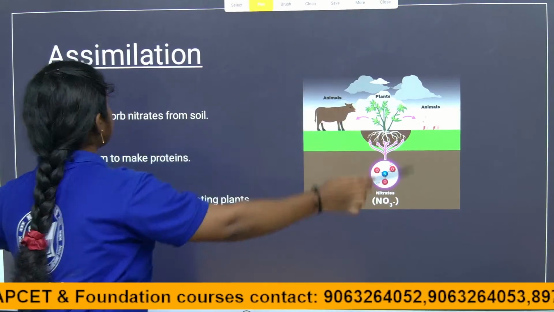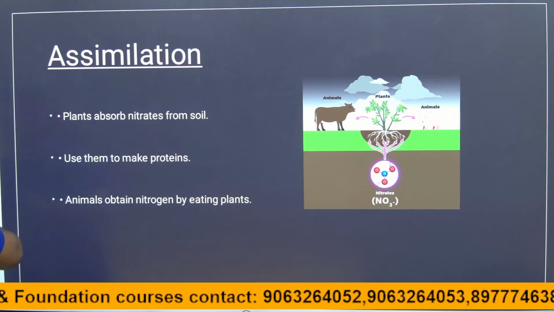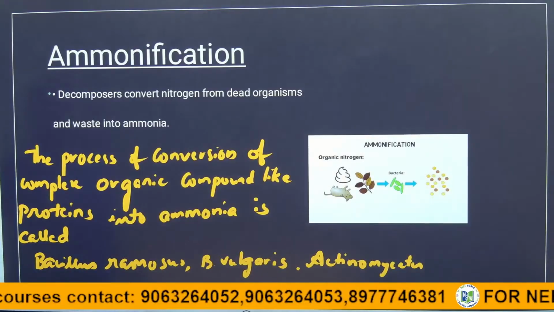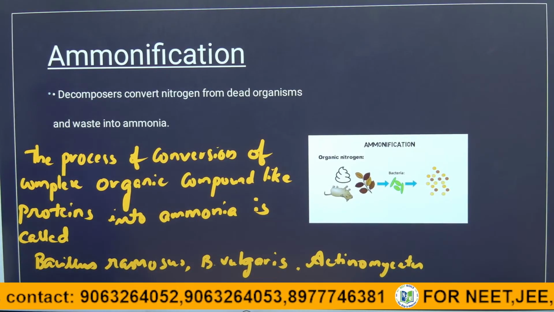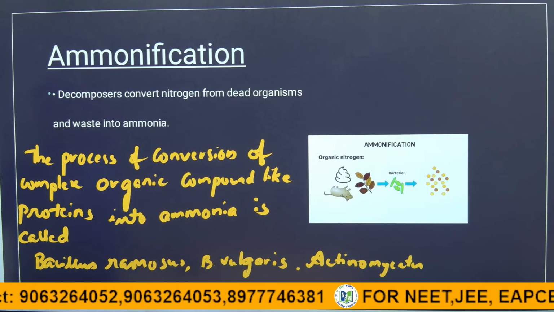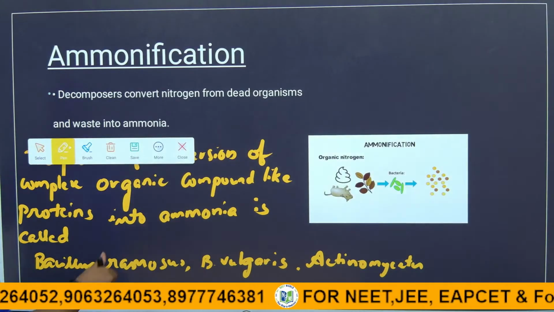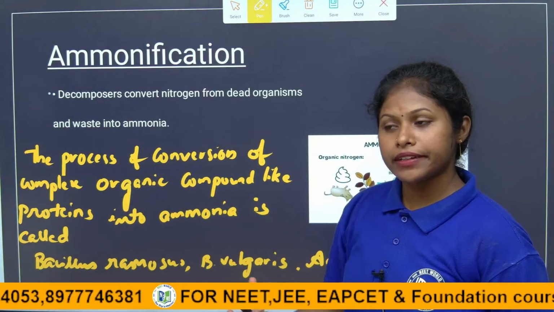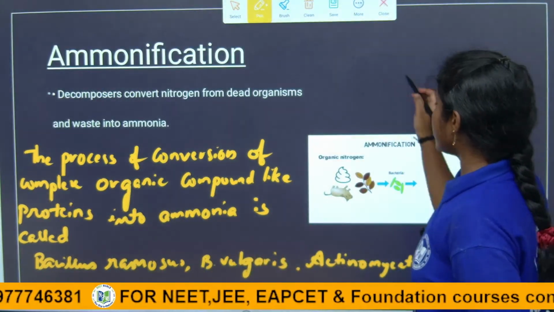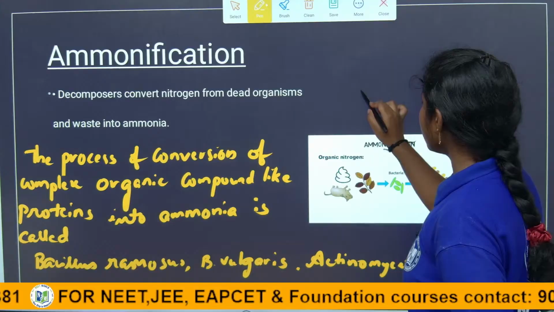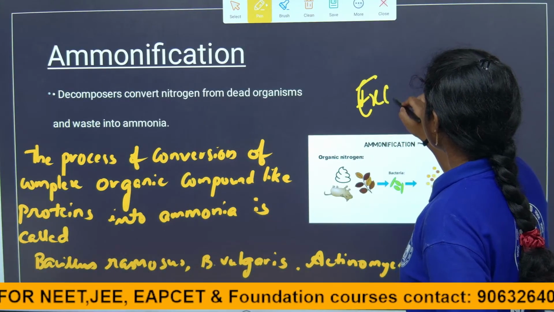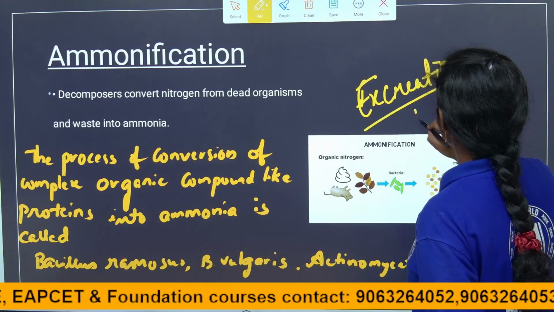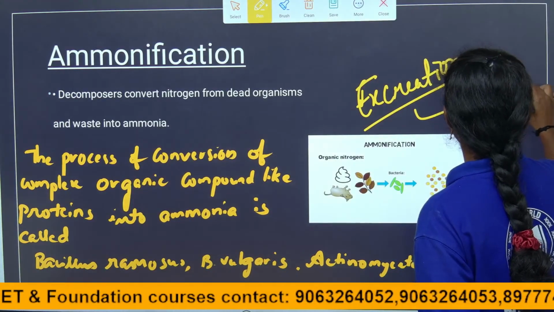So here the third step comes: ammonification. What is meant by ammonification? Ammonification is when we incorporate nitrogen in our body, or animals do, and through excretion it has a larger amount of ammonia.